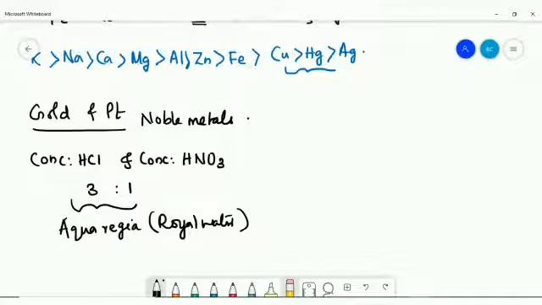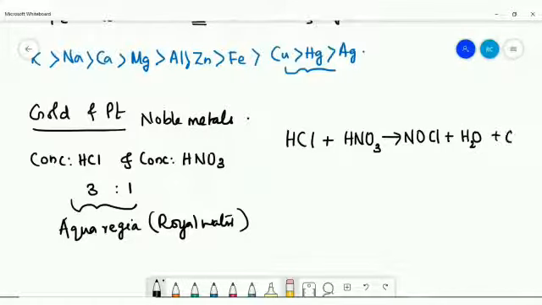We can write the reaction in this way: HCl plus HNO3, and this is the aqua regia solution taken in the ratio 3:1. The products are NOCl, we say nitrosyl chloride, NOCl, plus H2O plus Cl.